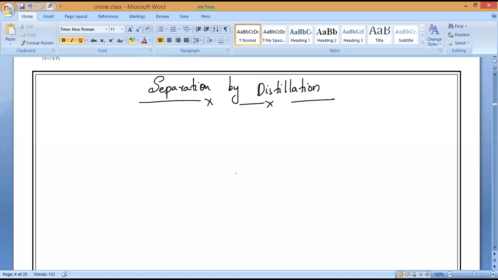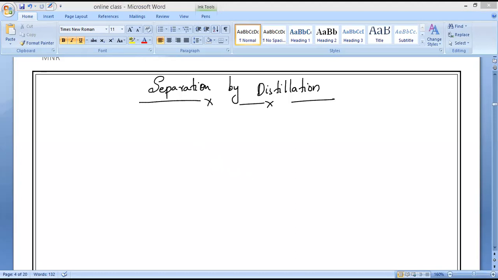So observe very carefully. This is one of the important techniques which we are going to study under the separation of mixtures. Till now, whatever techniques we studied, like obtaining copper sulfate from impure samples, purification by crystallization, obtaining ink color from the dyes, separation of cream from milk. These are a lot of techniques we studied.